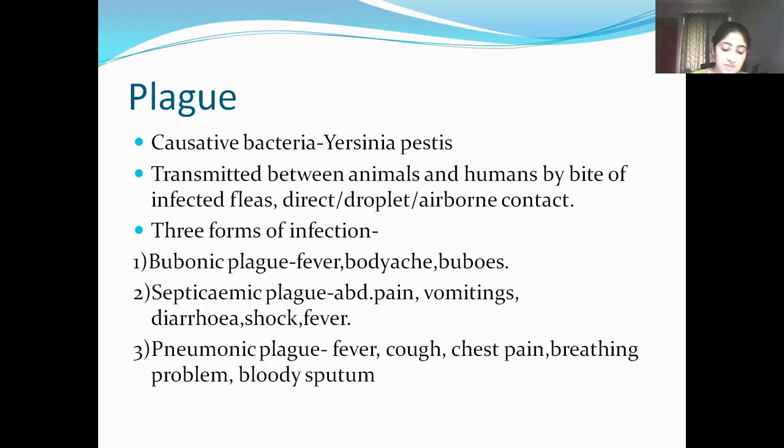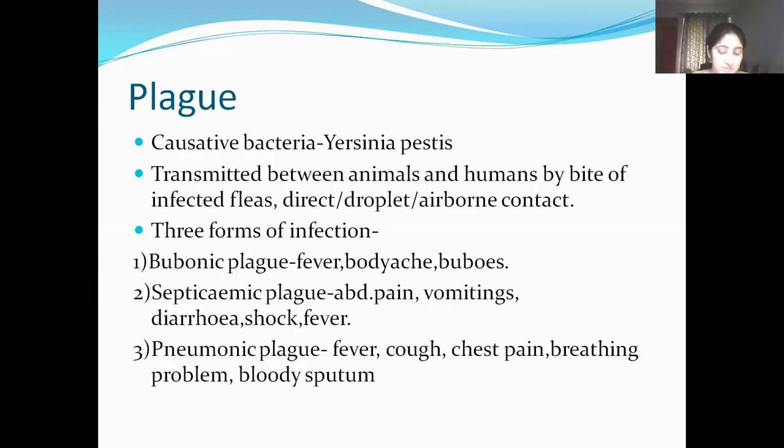There may be seizures, general weakness, headache, and painful swollen lymph nodes, which I have told before, and these appear usually in groin, armpit, neck, or site of the insect bite or scratch.